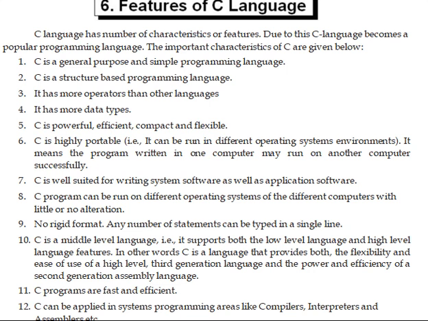It has both features, assembly language features and high level language features. That's why we call it a middle level language. C programs are fast and efficient. C can be applied in systems programming areas like compilers, interpreters, assemblers, linkers, loaders, etc. So these are the features of C language.